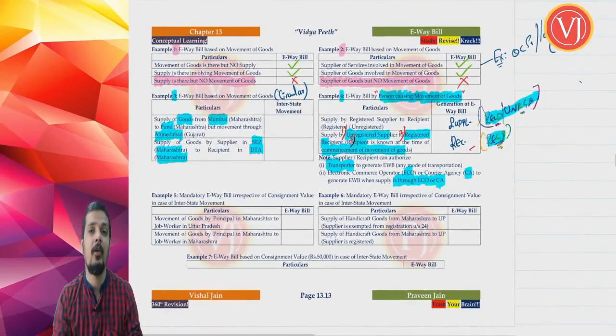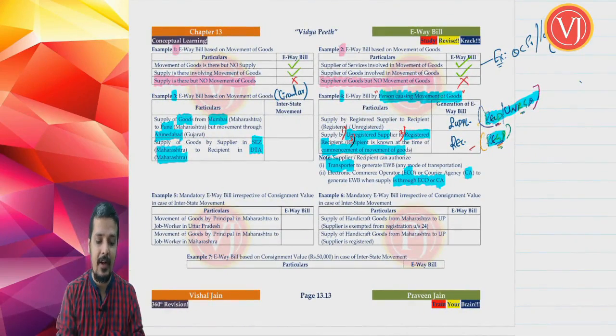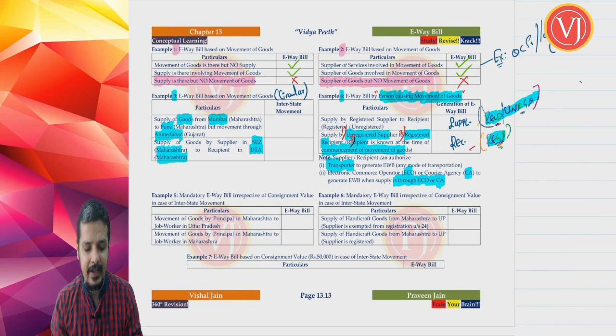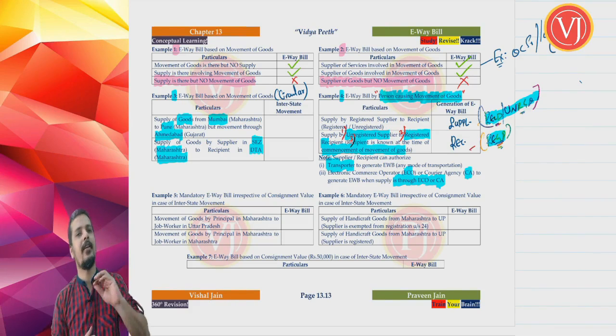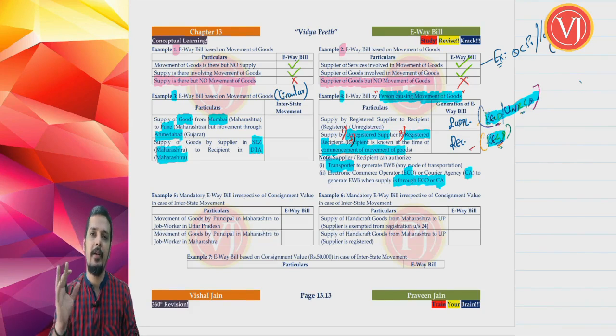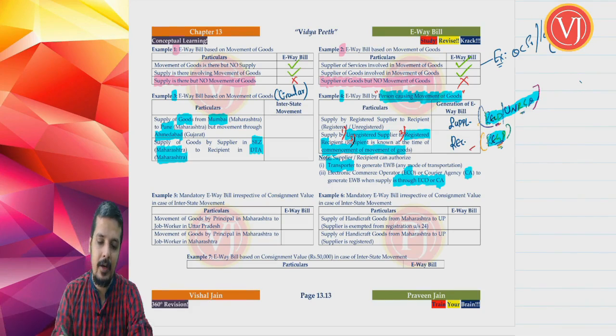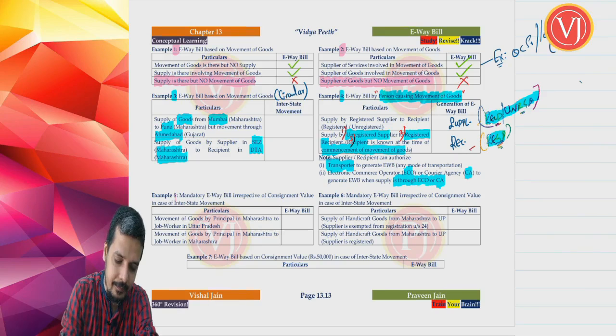And that value, we are not going to go by your transaction value, we are going to go by consignment value, which you will understand when you see example number 7. As of now, the question is whether you have to generate e-waybill mandatorily irrespective of value, or whether you have to generate e-waybill based on value. Now let us see example number 5.